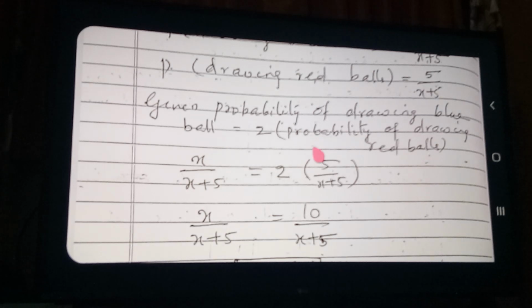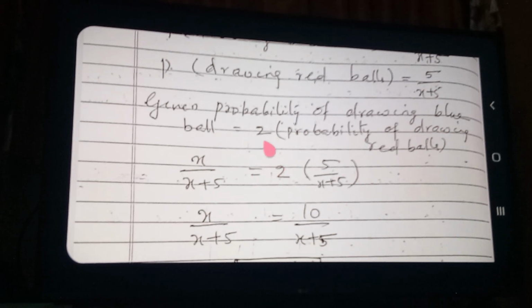Clear? Go to your question again. Read it: the probability of drawing blue balls is equal to 2 times the probability of drawing red balls. Clear? Probability of blue balls, how much? X by X plus 5. Probability of red balls, how much? 5 by X plus 5.